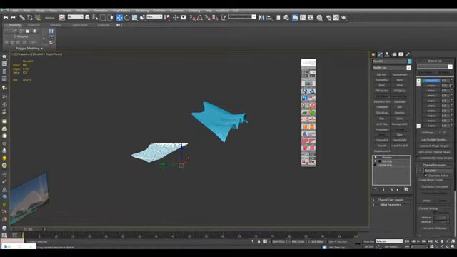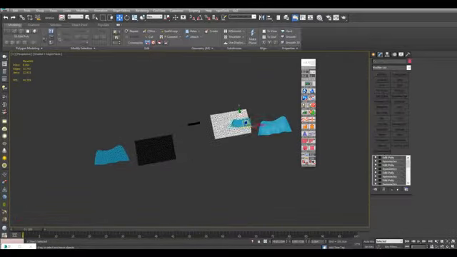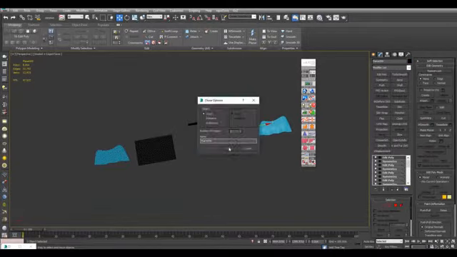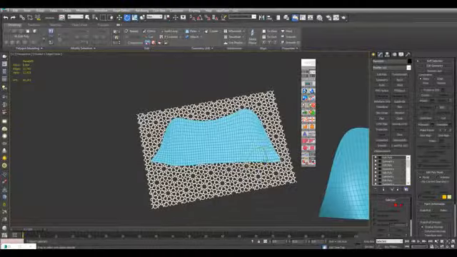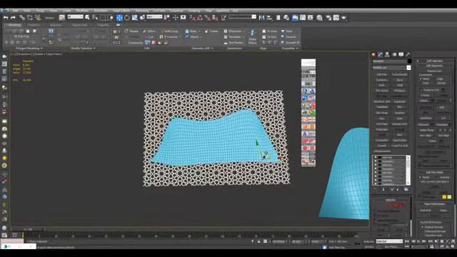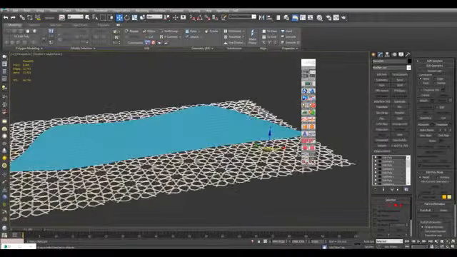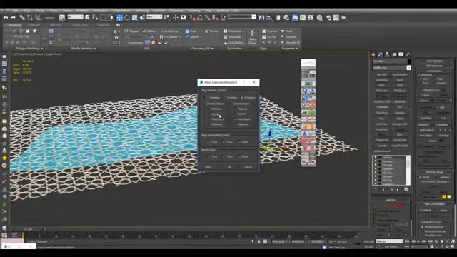So what we do is go to 0, move the pattern into position. You may want to scale this and rotate it, say like that. And now press Alt-A and click on this to align it, but I just want the Z position here.